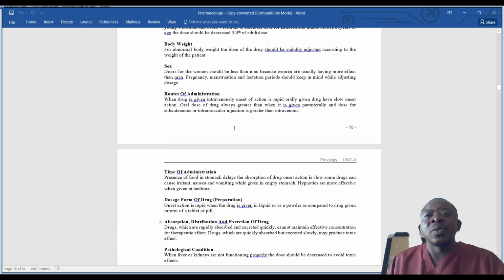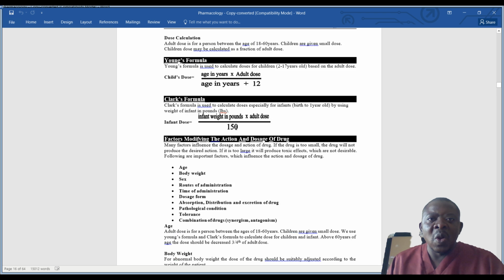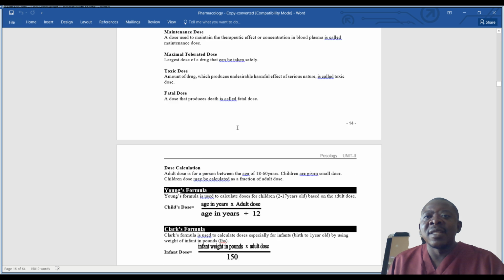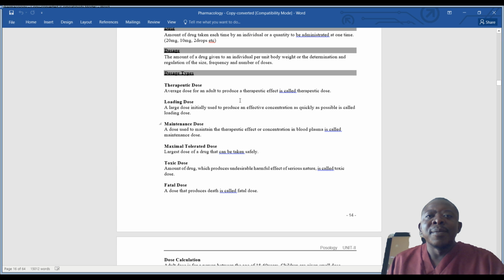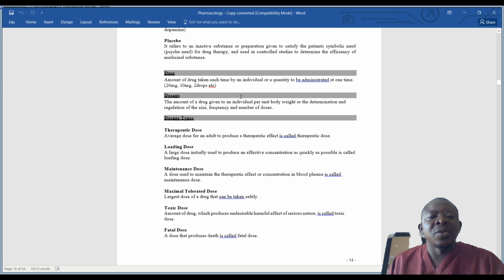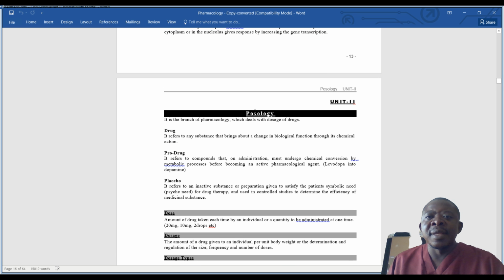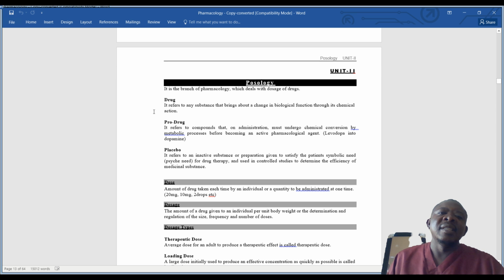All right, so today we were looking at posology, which is a branch of pharmacology that is more interested in the dosage of drugs. So after defining posology as a branch of pharmacology whose interest is in the dosage of drugs, we now looked at the definition of terms.